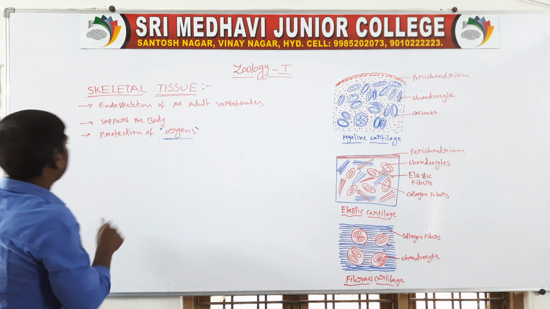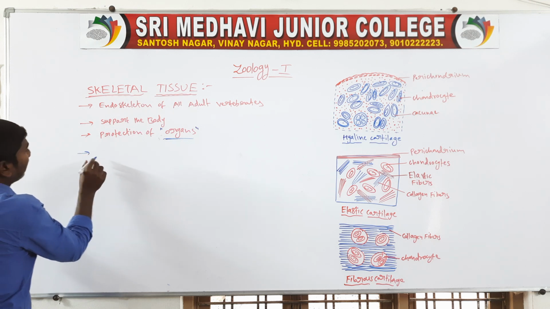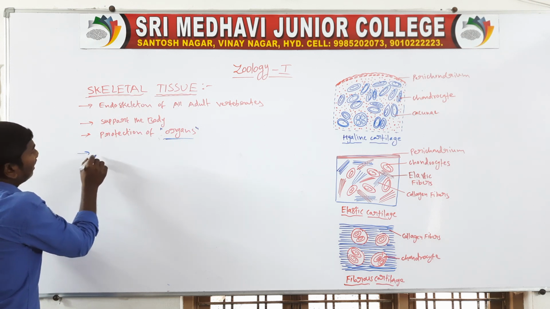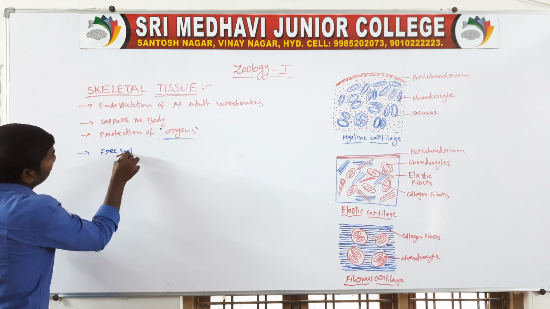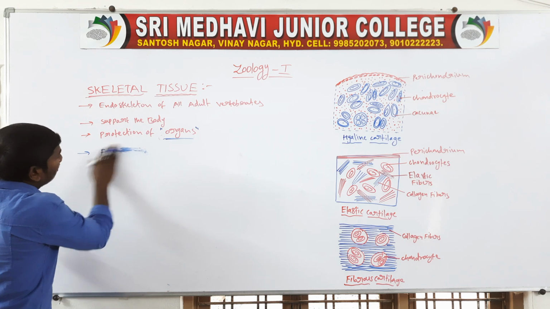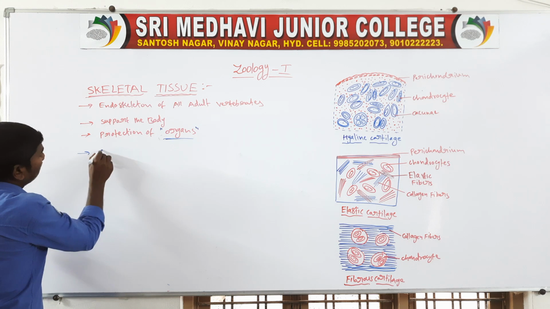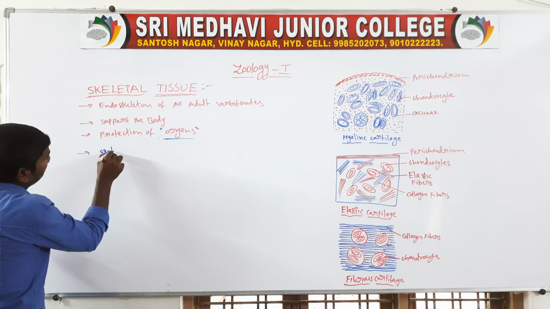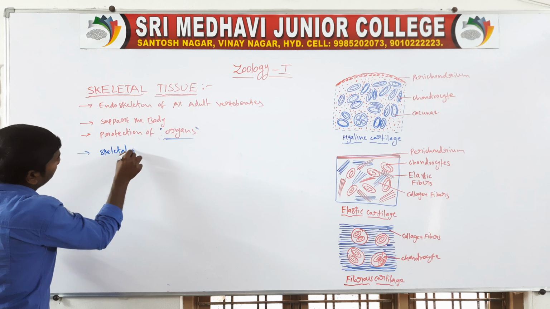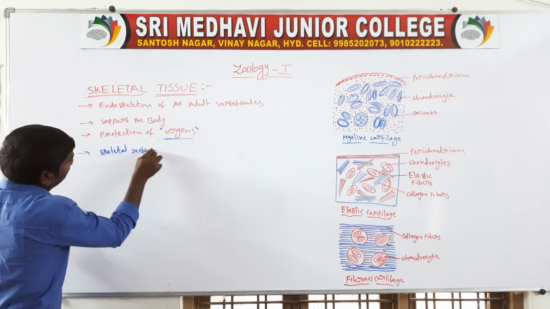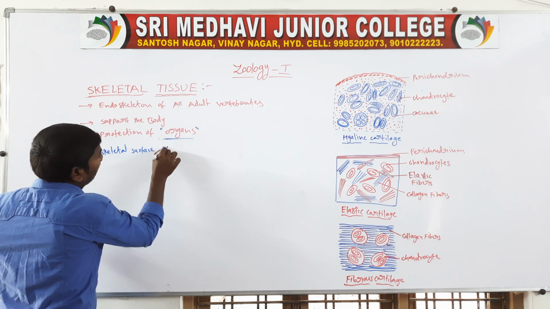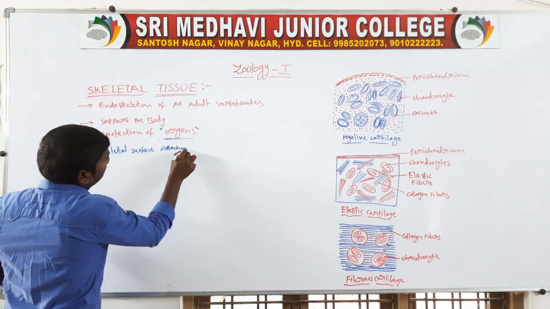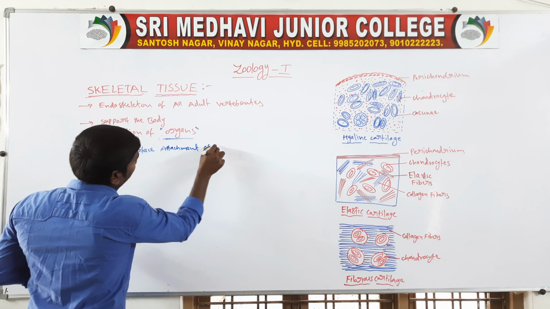Next, the free surfaces of the skeletal bones are the attachment sites of muscles.